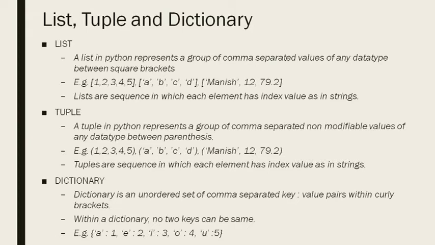Here we use curly brackets and the values will be in the format of key colon value. A key, then a colon sign, followed by a value. Okay, it will be in a pair. Within a dictionary, no two keys can be the same. This is a rule, that the key should be unique. For example, we have a dictionary having character A colon 1, comma, E colon 2, similarly. So this is a dictionary of vowels where A is given number 1, E is given number 2 and so on, U is given number 5.